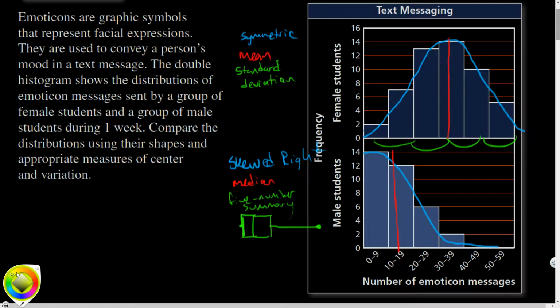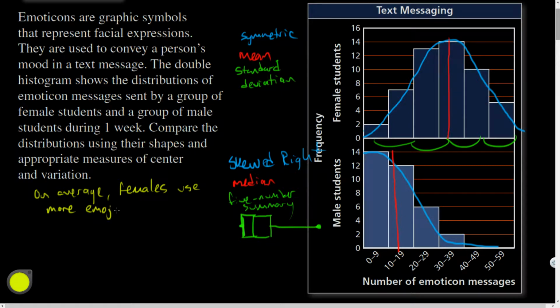What comparisons would you make? What analysis would you say? On average, what would you say about these two groups? So on average, females use more emojis. And the more data that I have, the more accurate that statement becomes.